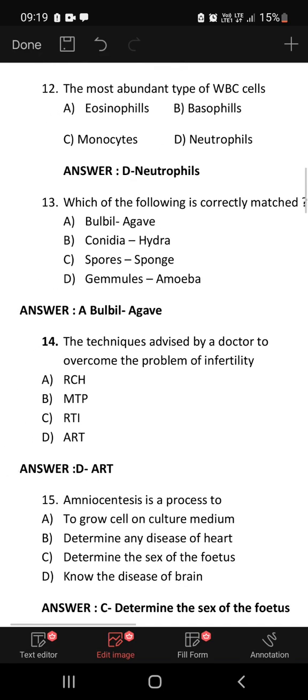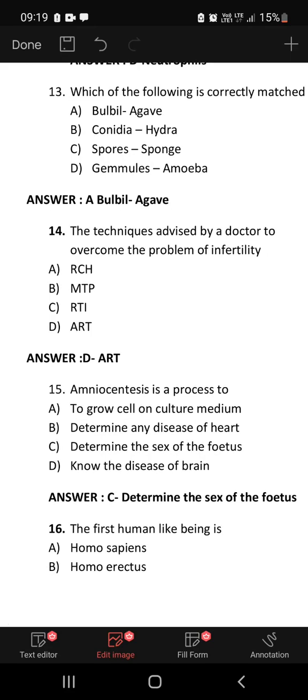The technique advised by a doctor to overcome the problem of infertility is ART, assisted reproductive technology. Amniocentesis is a process to grow cells on culture medium, determine any disease of heart, or determine the sex of the fetus. Amniocentesis is a process to determine the sex of the fetus.